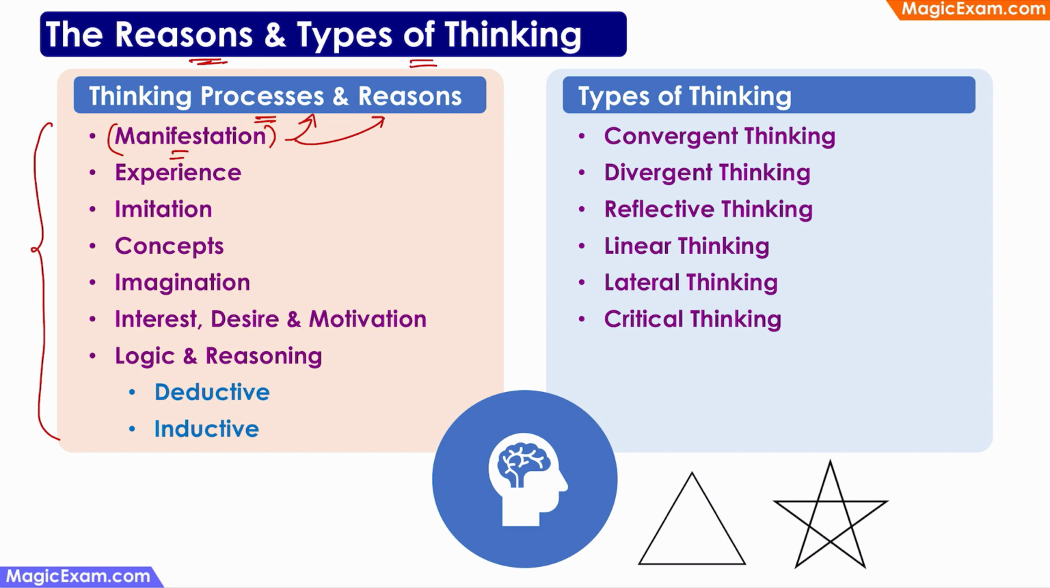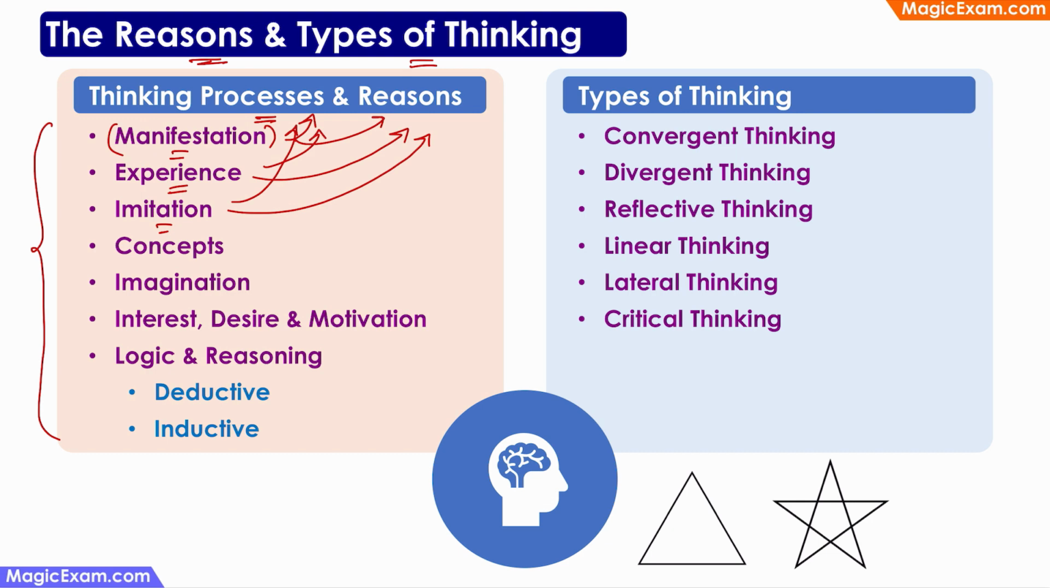And when the child goes to a zoo for the first time, then the child is experiencing the zoo, the sights, the sounds, the smell of the zoo. So this experience can be a reason for thinking and a process for thinking as well. Similarly, when a child is trying to imitate somebody, the child has to observe that person and then try to reproduce that action or that behavior and imitate the person. So this imitation can be a reason for thinking, and the process of imitation, as I said, is a process as well.